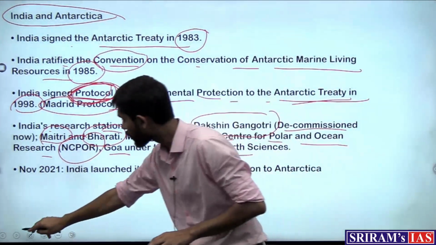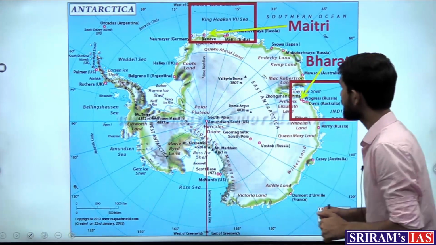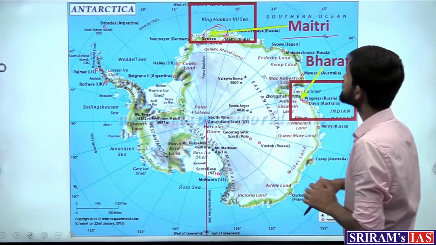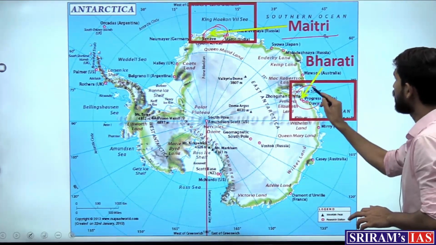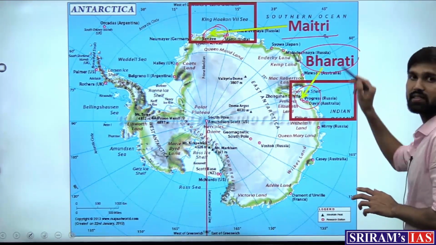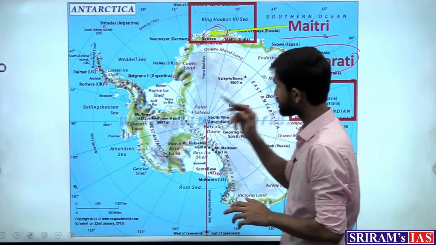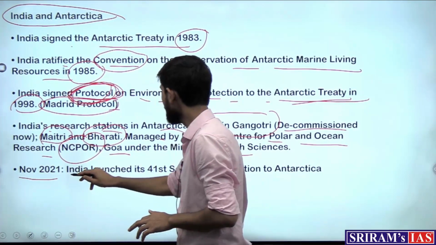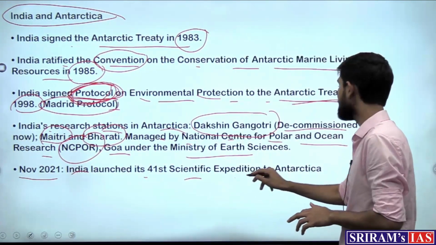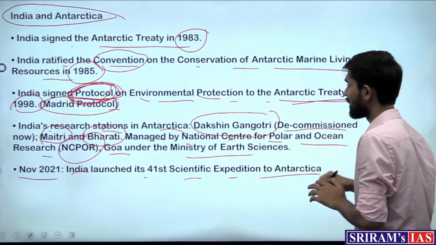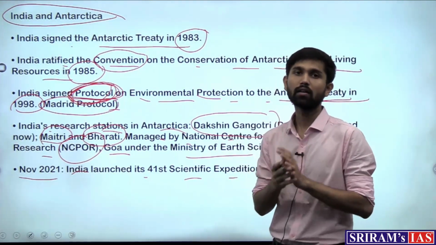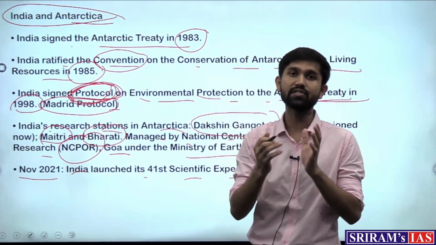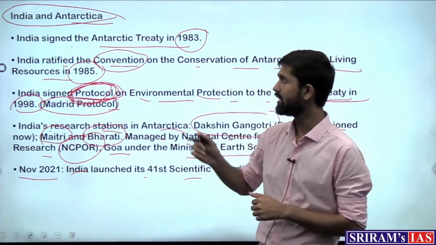Right, so let's look at the locations of these two research stations. If this is the continent of Antarctica, here is where the research station Maitri is located, and on the eastern front, the research station Bharati is located. Then in November 2021, India launched its 41st scientific expedition to Antarctica. These are the major pointers with respect to how India is indulging in scientific exploration in Antarctica.